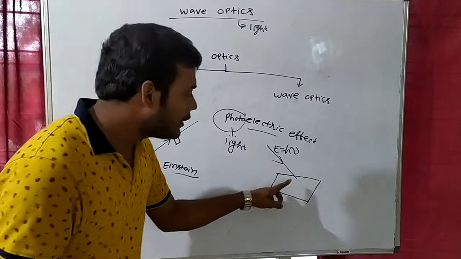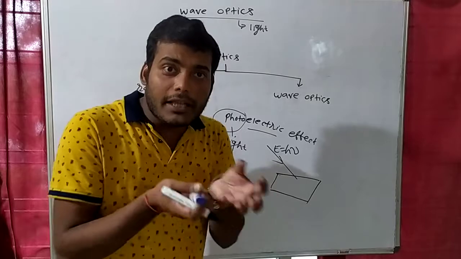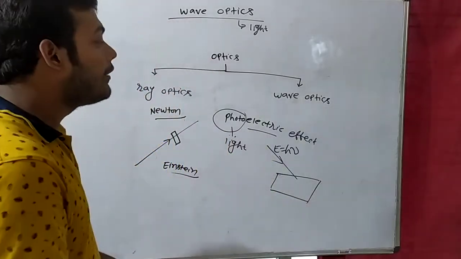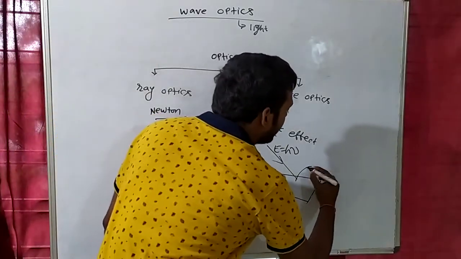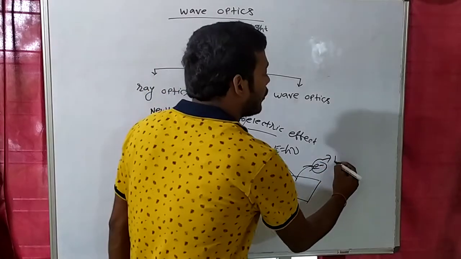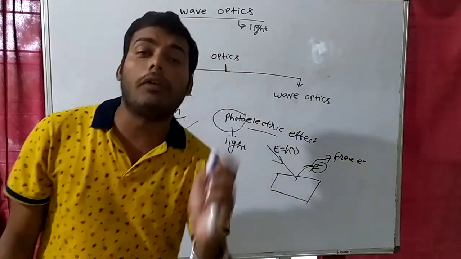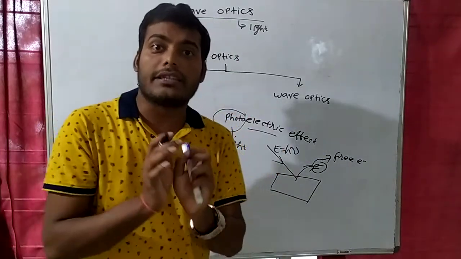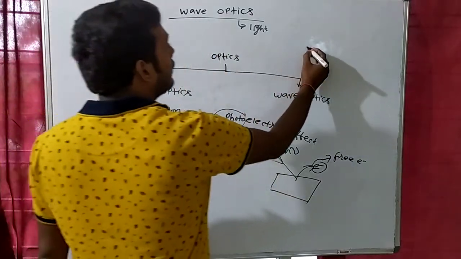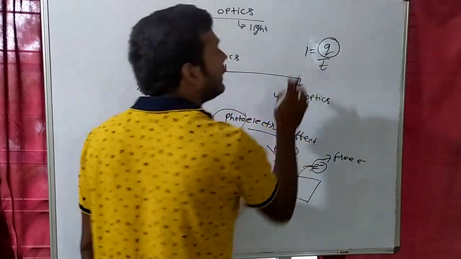When light falls on the metal, what will happen? This metal will receive that energy, and after receiving energy, the system will become unstable. When the system becomes unstable, the outermost orbital electron will become free, and this is known as a free electron. If any electron is free, it will not be at rest, it will start moving. And when any electron starts moving, you all know that I is equal to Q by T: when any charge moves with respect to time, it makes current.